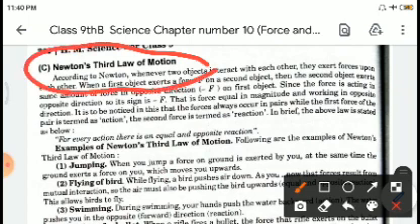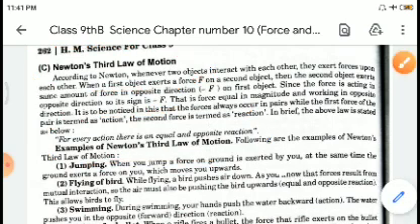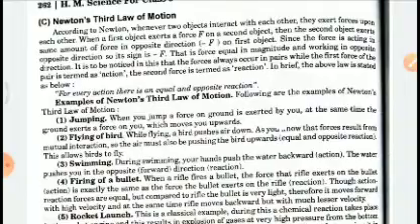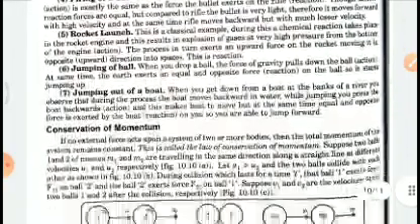Newton's third law of motion states that to every action there is an equal and opposite reaction. When we jump from anything, we feel a lot of pain in our legs, we feel the effect in our feet because the ground also exerts pressure on our feet. When a bird flies and takes off, it pushes the air, pushes the ground, or whatever bark or stem of tree it is sitting on, it pushes it downwards and then it moves. When a person is swimming, he pushes the water backward, and there are so many other examples of this.